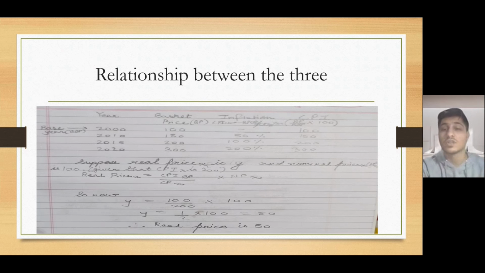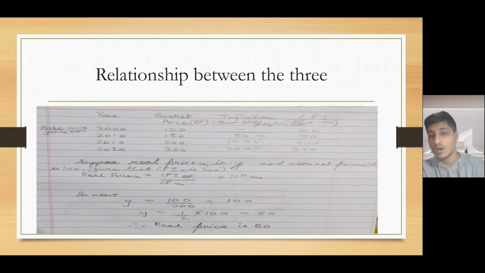So let's first see the formula to calculate CPI. The formula to calculate CPI is the basket price of the current year upon the basket price of the base year, into 100. In the base year it would always be 100, irrespective of what the price is, because here the base price and the current price would be the same.